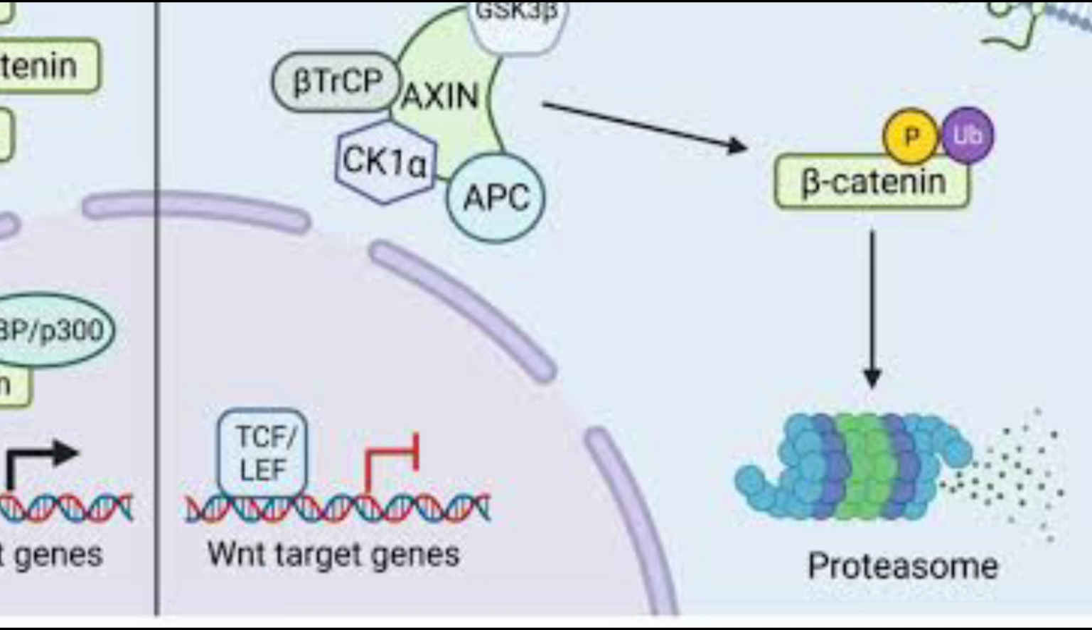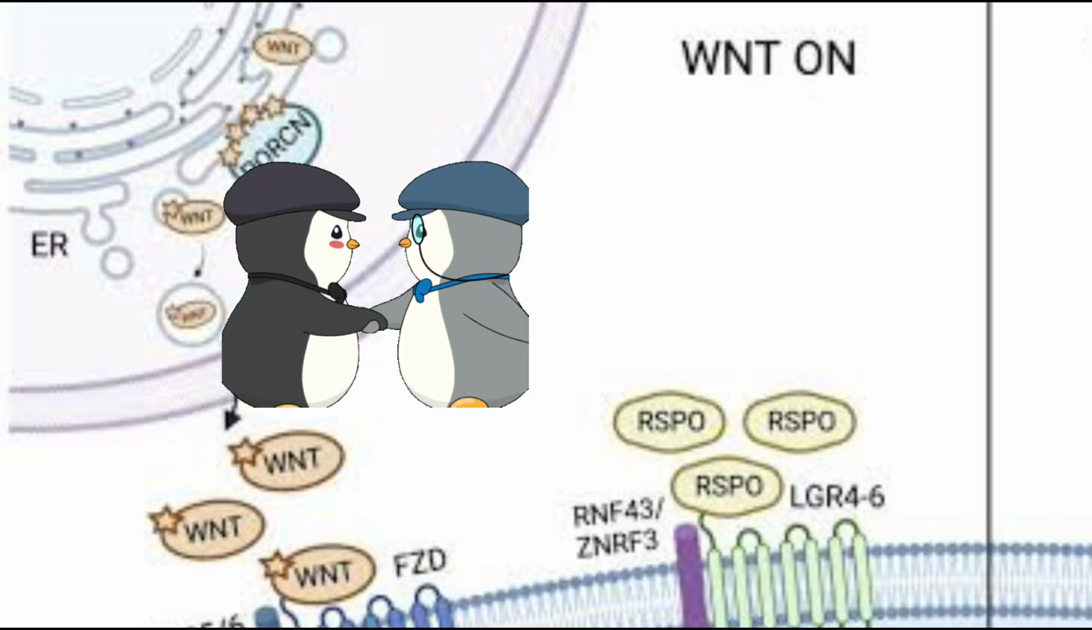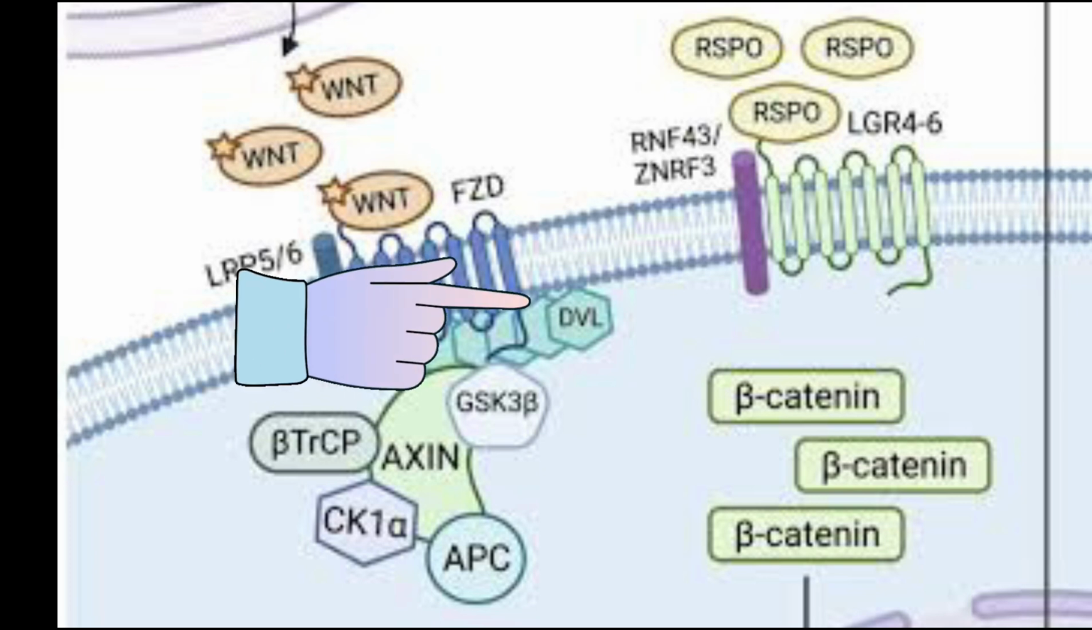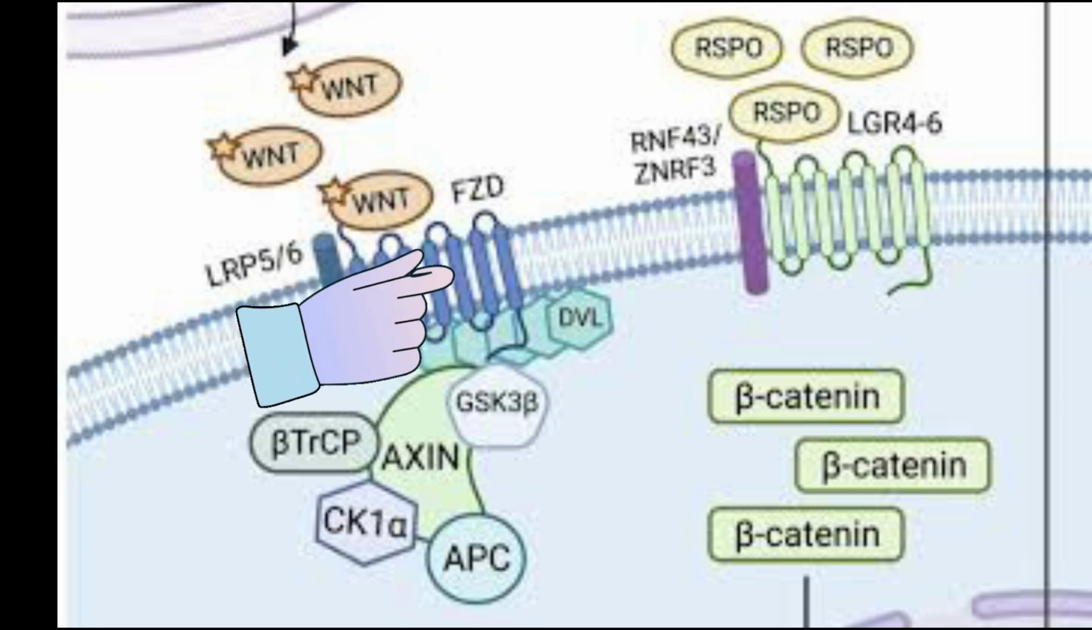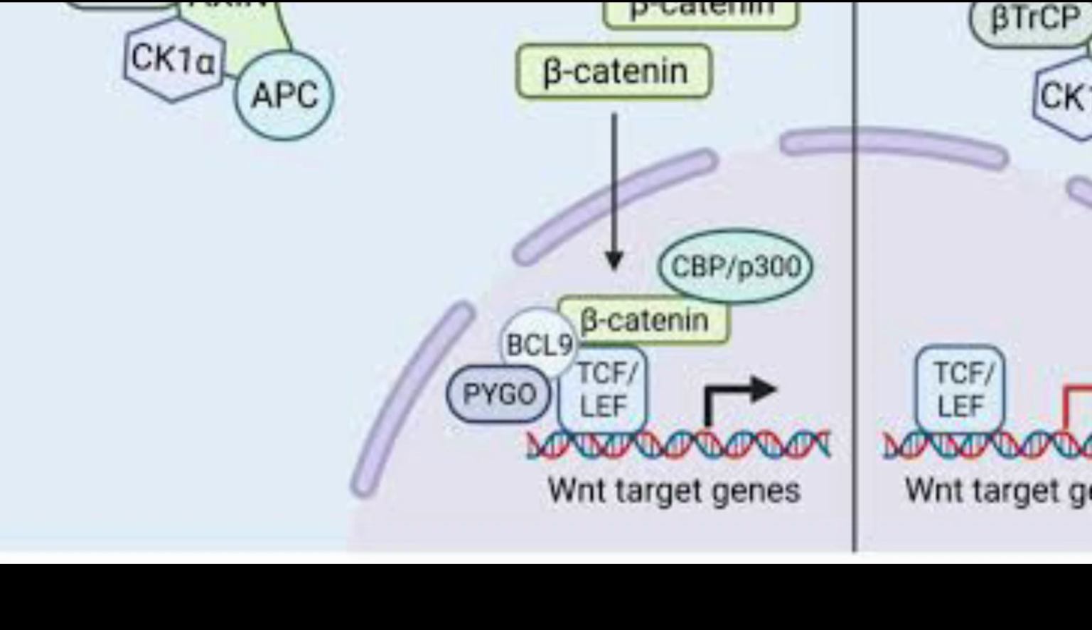Then Wnt on, that is the active state where gene transcription occurs. Wnt ligand binds to the Frizzled and LRP5 and 6 receptors, activating the pathway. Here the DVL protein is activated, inhibiting the destruction complex Axin, APC, GSK3 beta and CK1 alpha. Beta-catenin is stabilized and accumulates in the cytoplasm, translocates into the nucleus and binds to the TCF and LEF transcription factors. This activates gene transcription, leading to cellular responses such as proliferation, differentiation and survival.